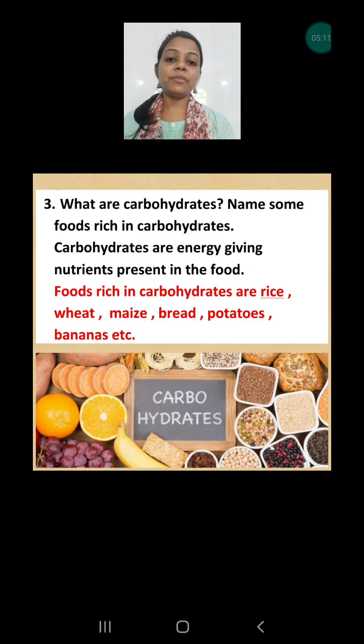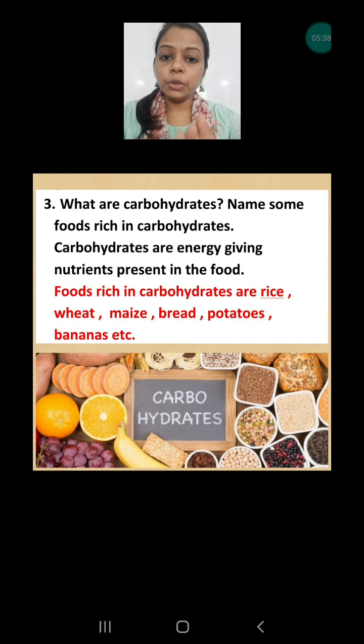Yes, energy. Whatever we are using every day, we keep on eating chapatis and rice in our daily meal. Why? Because every day we need energy, and after eating carbohydrates, our body has energy instantly. So the basic purpose of eating carbohydrates is to provide energy to our body. Okay, so carbohydrates are energy giving nutrients.